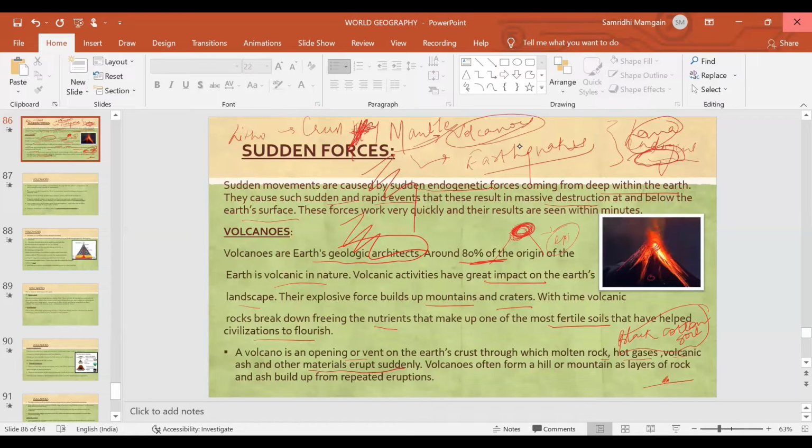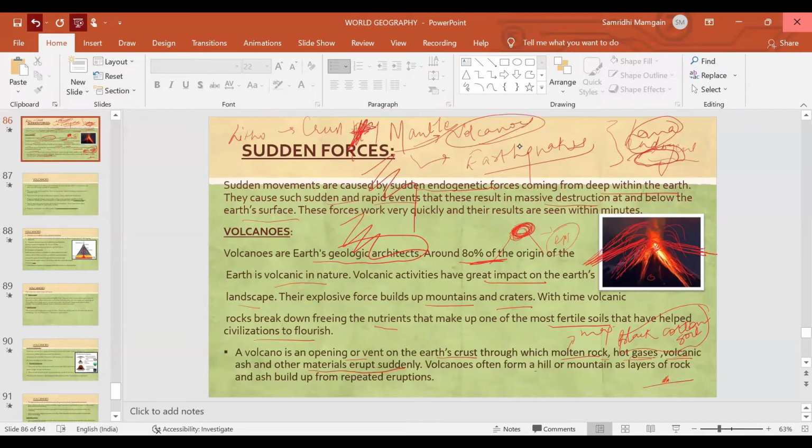What happens when sometimes a volcano erupts again and again? The material that comes out of the volcano gets deposited on the side of the volcano, making a mountain. It means the volcano becomes broad, and sometimes the volcano is steep. Steep means the material does not go to such great distances, it gets accumulated here. Since the temperature is very high and pressure also builds up with time, the eruption takes place.